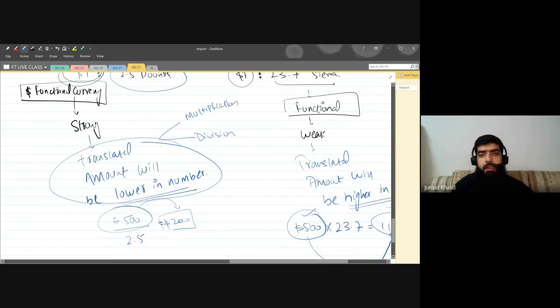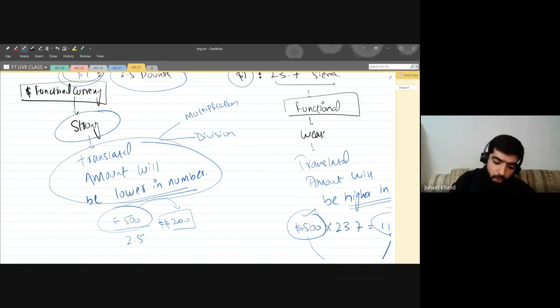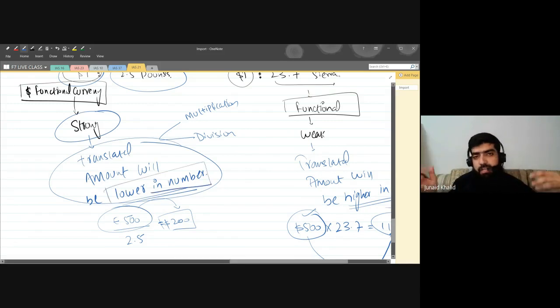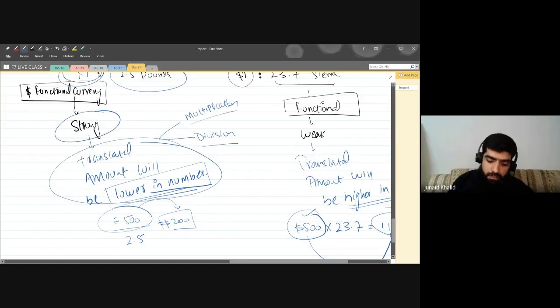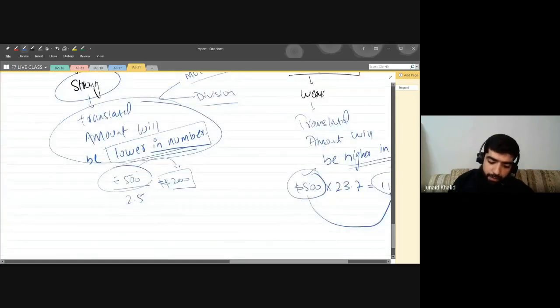I repeat the first rule you need to remember: if your functional currency is strong, the translated amount should be lower in number. Now you just have to check how you will get the lower amount, either by multiplication or by division. Here we got the lower amount by dividing.